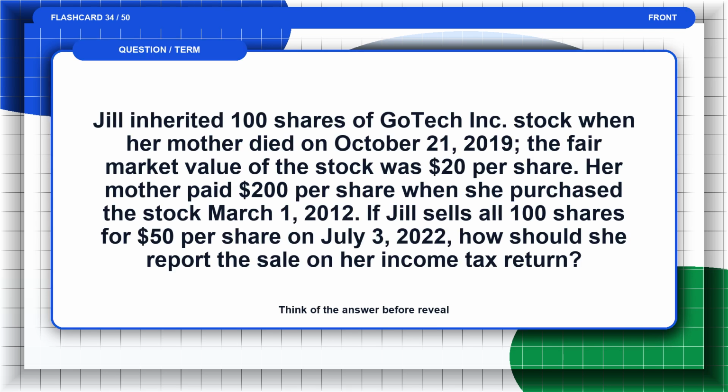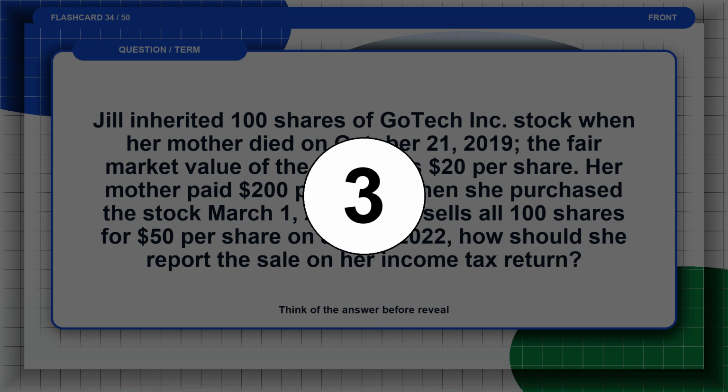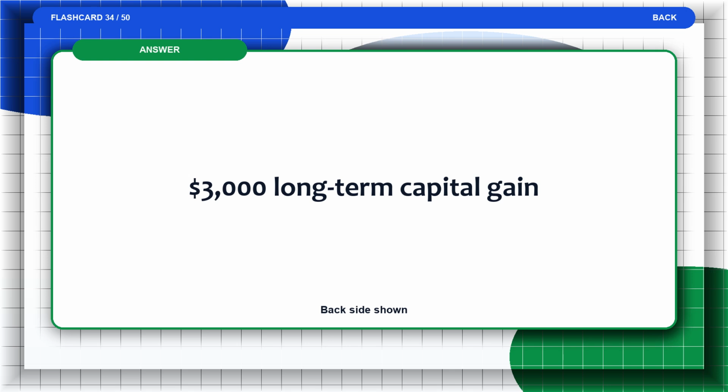Flashcard 34. Jill inherited 100 shares of GoTech Inc. stock when her mother died on October 21, 2019. The fair market value of the stock was $20 per share. Her mother paid $200 per share when she purchased the stock March 1, 2012. If Jill sells all 100 shares for $50 per share on July 3, 2022, how should she report the sale on her income tax return? Think of the answer before the reveal. The answer is $3,000 long-term capital gain.